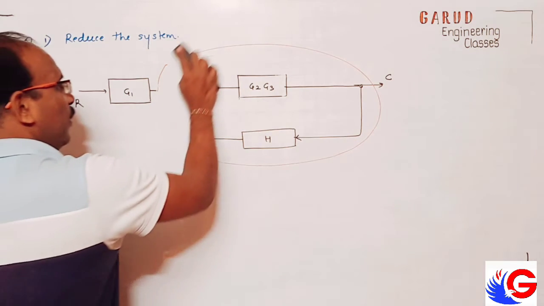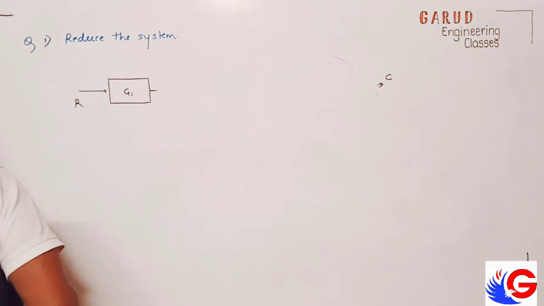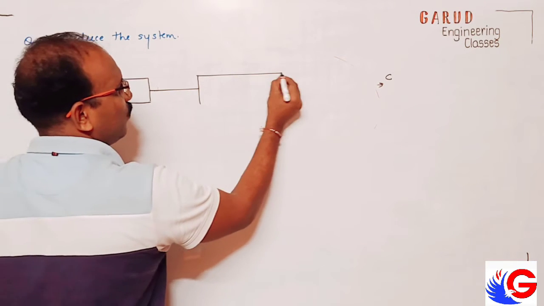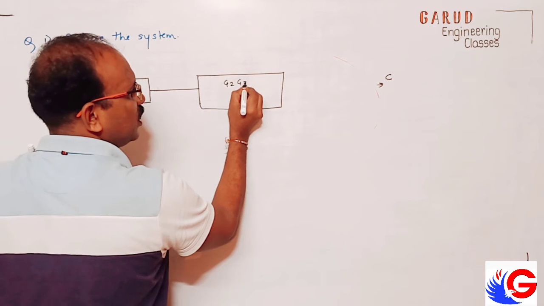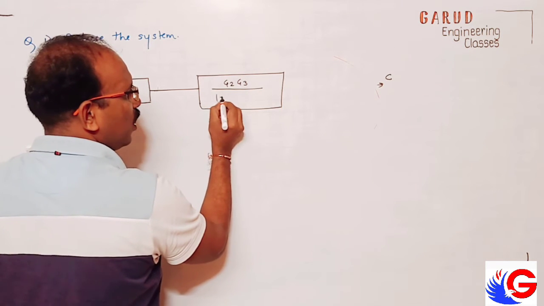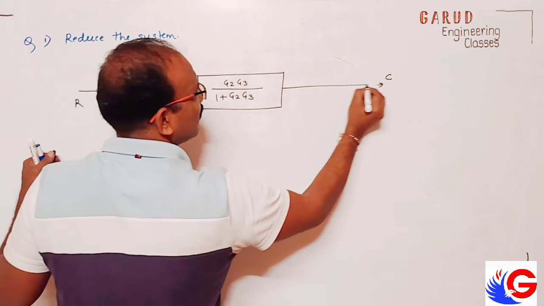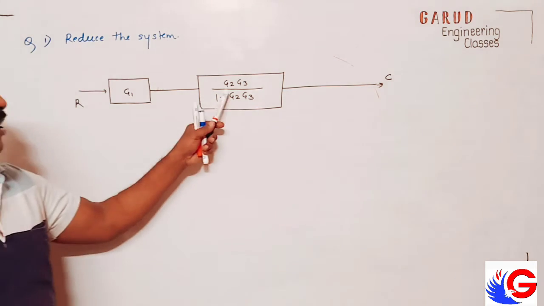Here whole block I convert into single block. What is that? G2 G3 upon 1 plus G2 G3. This is C of S.